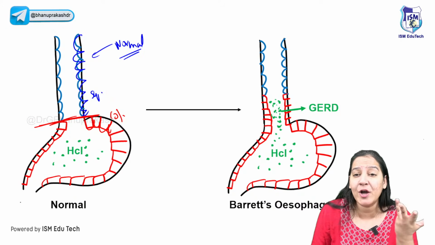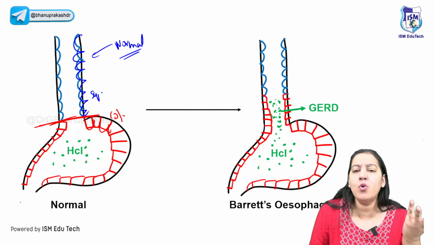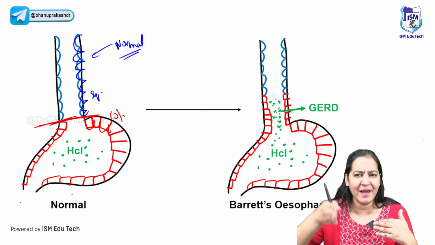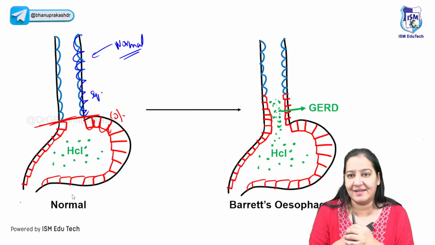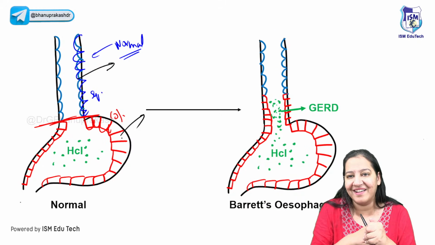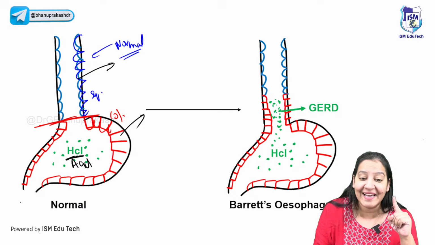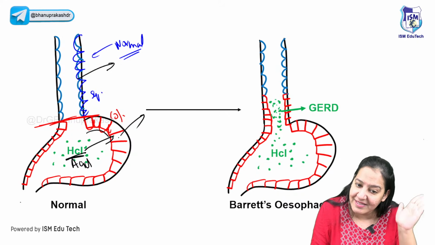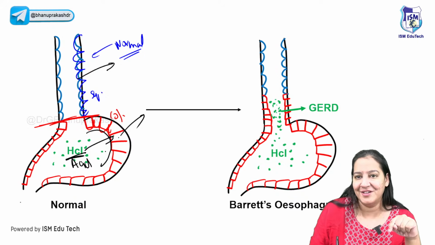But have you ever thought why God has given two different linings in two adjacent organs? Both organs are continuous. If God wished, it could be a continuous lining. But there must be some reason, everything has a reason, right? Why is it having a squamous lining and this one columnar? Because there is acid in the stomach. HCl, acid. The esophagus doesn't have acid. And columnar epithelia can bear the stress of acid. Squamous cannot bear it. This is the reason. You got my point?